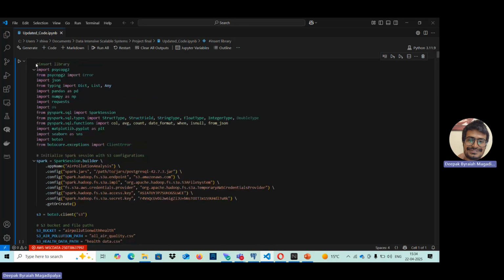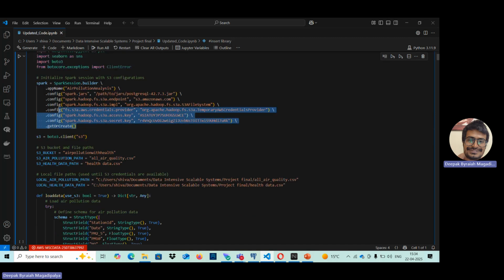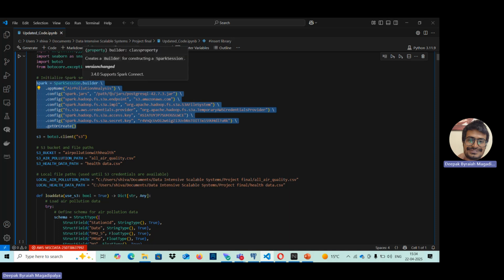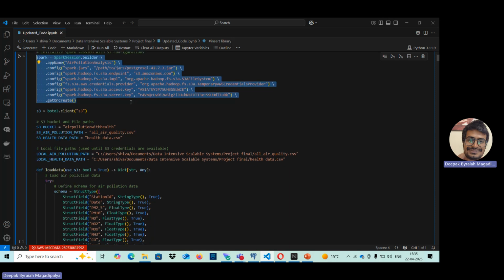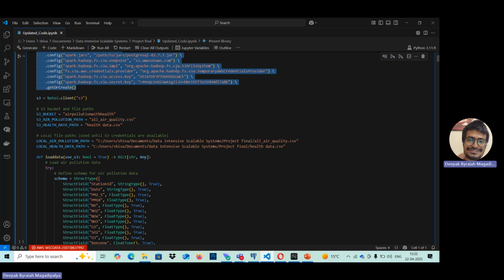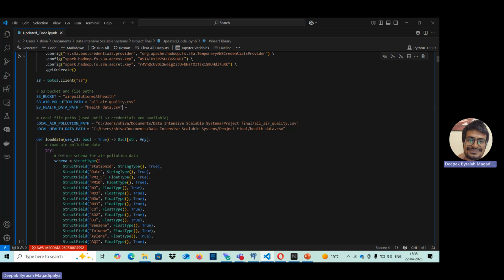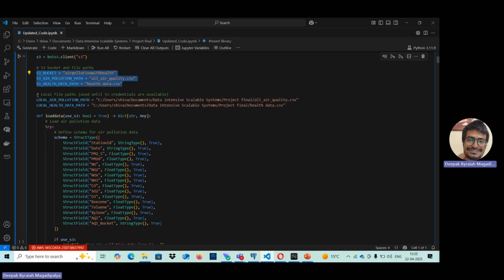So here we are going to import the libraries that are used in this code. Then this code is used to import SparkSession and the Spark session builder, and then the S3 configuration of the S3 bucket. So this is the app name, then the configuration path of SQL, and then these are the Amazon credentials that we have. Moving ahead, this is the S3 bucket path for the datasets.